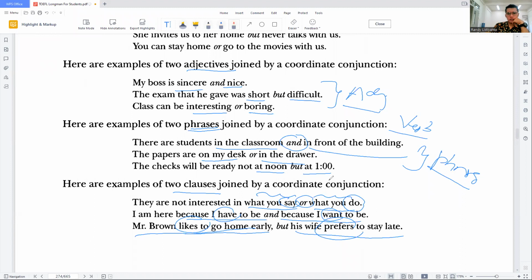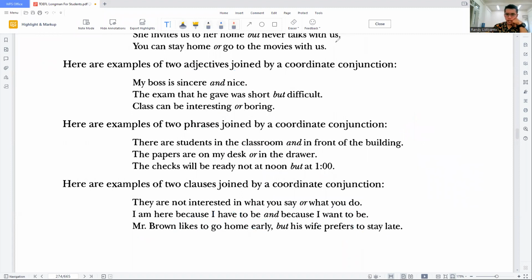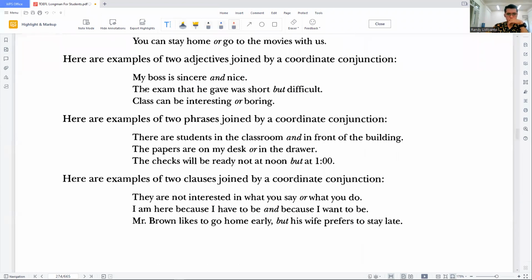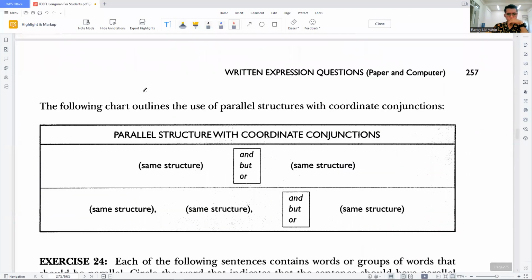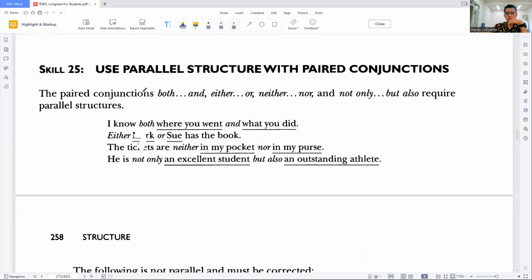We need to pay close attention to this level or type because we cannot combine two different components into the same sentence. For example, my boss is sincere here, and for example, go to movies. The first one is an adjective, and the second one is a verb. So it is incorrect. So we cannot do that. Okay. Well, next one. That's coordinate conjunction. Let's move on to, yeah, you can do the practice by yourself.